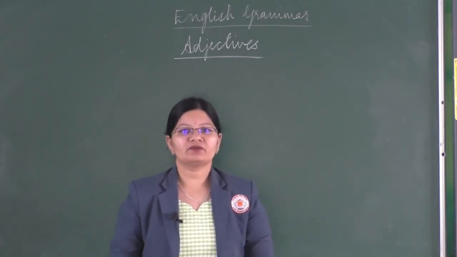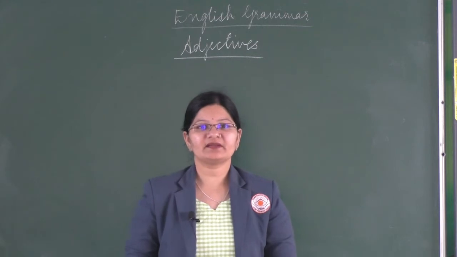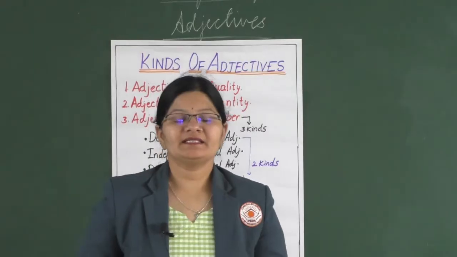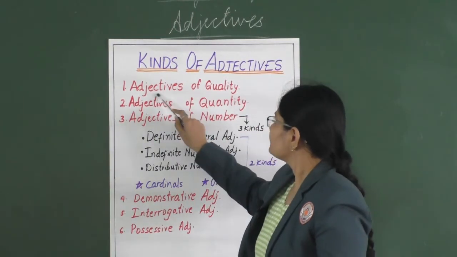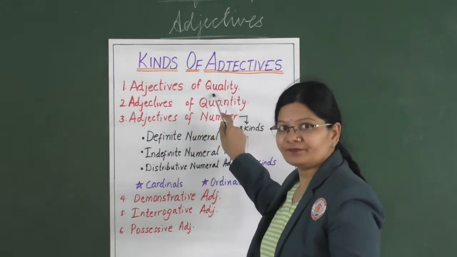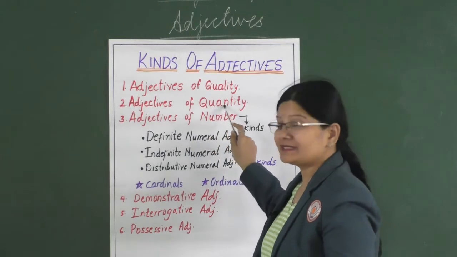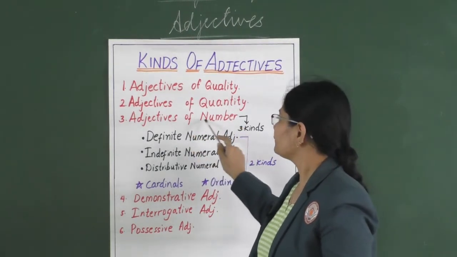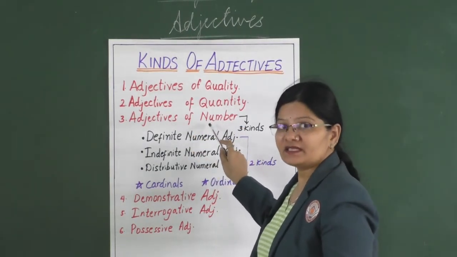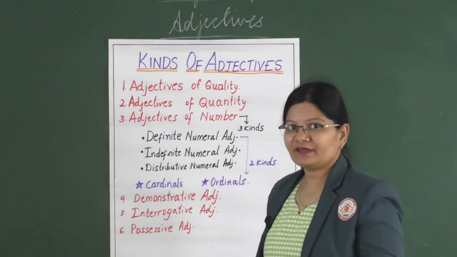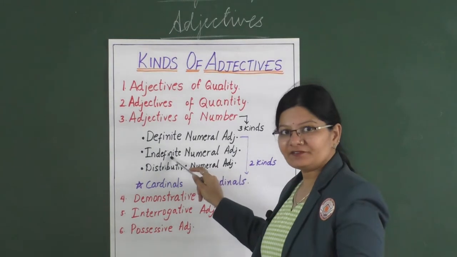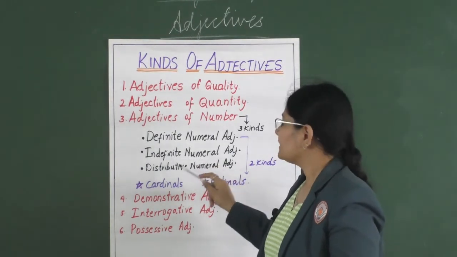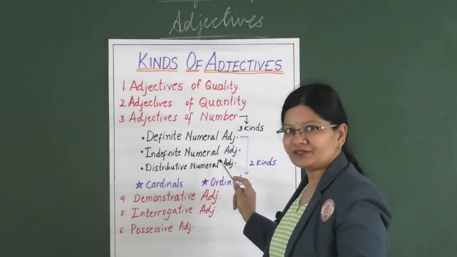Now let us go further into the lesson and understand the kinds of adjectives. Kids, let's look at the kinds of adjectives. Here you have first adjectives of quality, then adjectives of quantity, adjectives of number. This adjective of number is further classified into definite numeral adjective, indefinite numeral adjective, distributive numeral adjective.